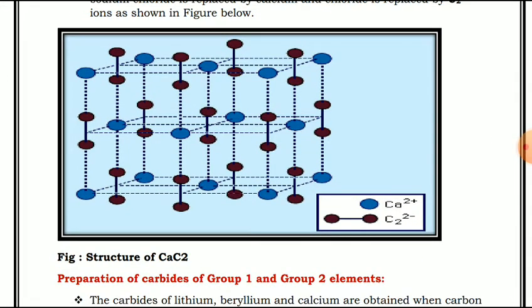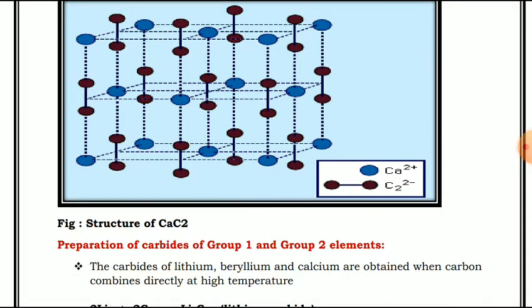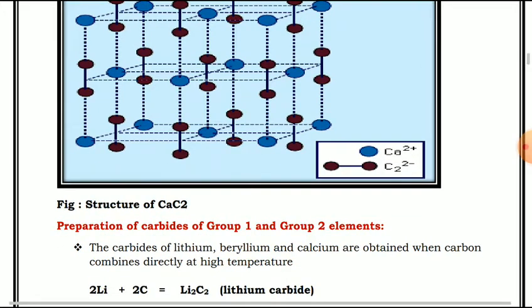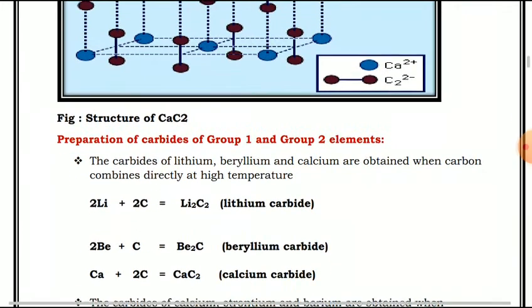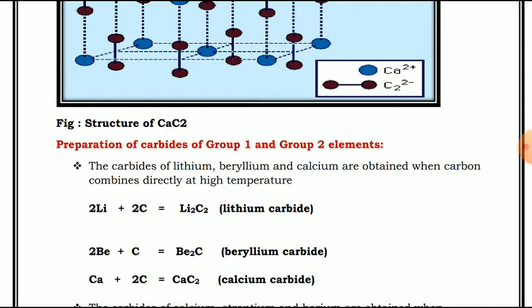Now we will see the preparation of carbides of group 1 and group 2 elements. Carbides of lithium, beryllium and calcium are obtained when the metal combines directly with carbon at high temperature. This is the reaction. Two molecules of lithium react with two molecules of carbon to give lithium carbide. Then two molecules of beryllium react with a single molecule of carbon to give beryllium carbide. And the third reaction is calcium reacting with two carbon, which gives calcium carbide.